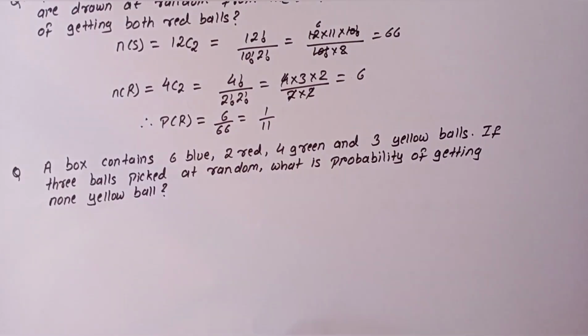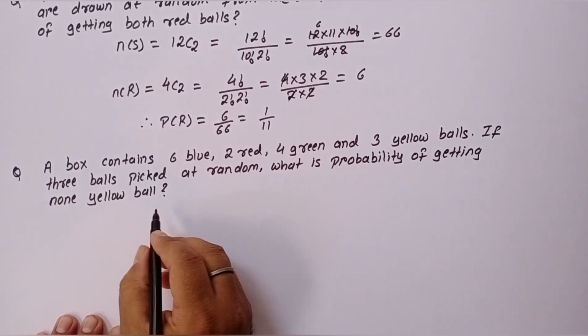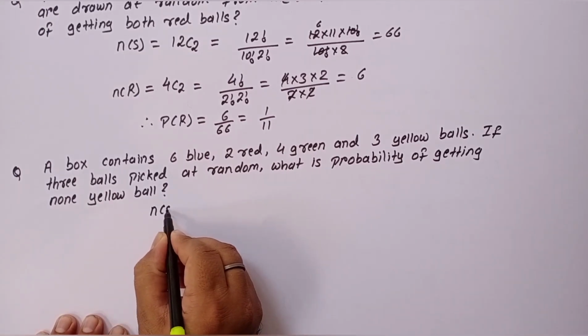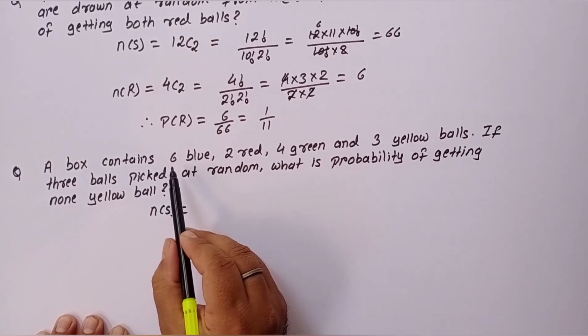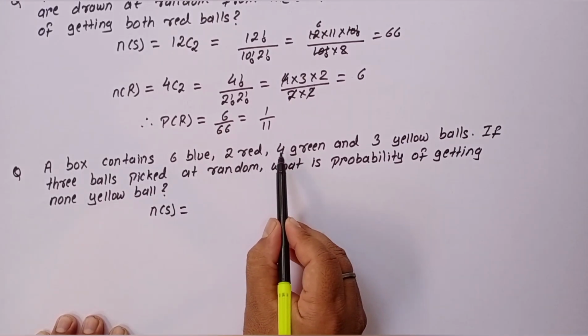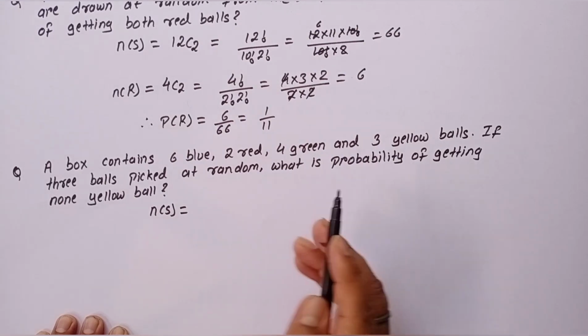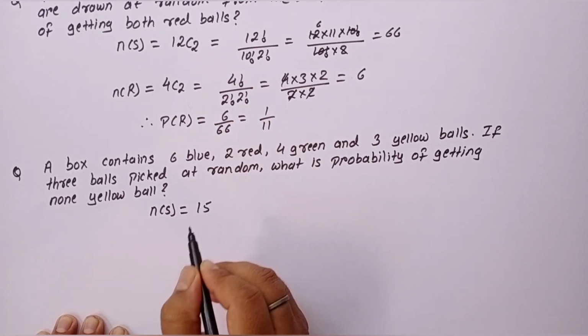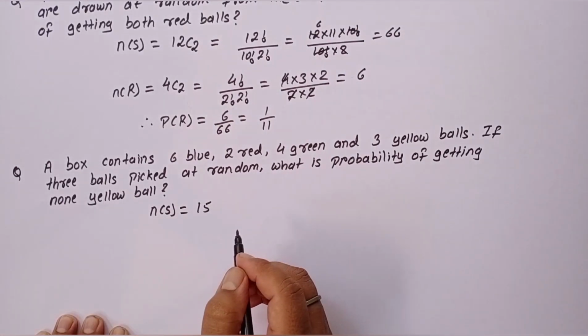Let's solve the next question. The question says a box contains 6 blue, 2 red, 4 green and 3 yellow balls. If 3 balls are picked at random, what is the probability of getting none of the yellow balls? Okay, so let's first find the sample space. We have total 6 plus 2, 8 plus 4, 12 plus 3, 15 balls. Out of 15 balls, 3 balls are picked at random.